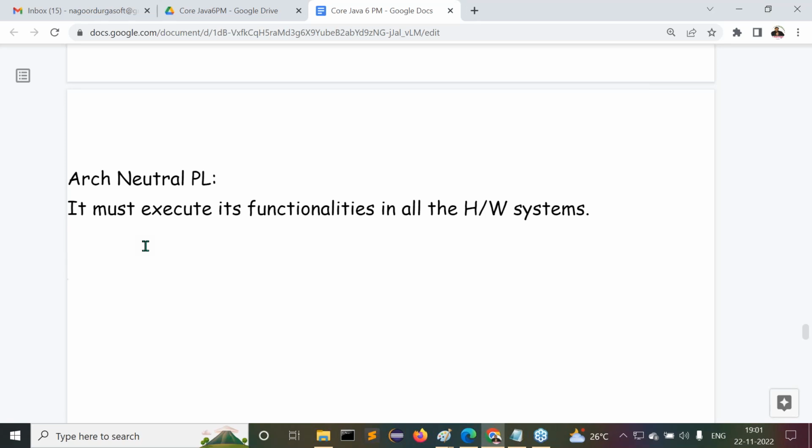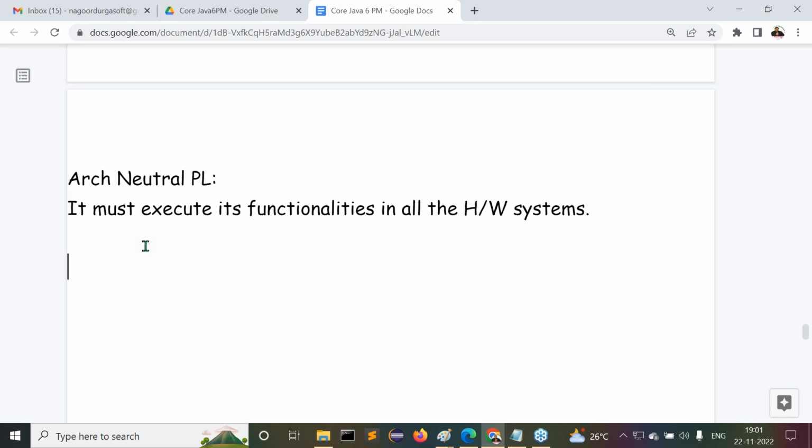What exactly are the features they want to maintain in their new programming language? Three features. What three features? Simple. Next one is what? Tight coded. Next one is what? Architectural neutral programming language. Those are the three features they want to maintain.